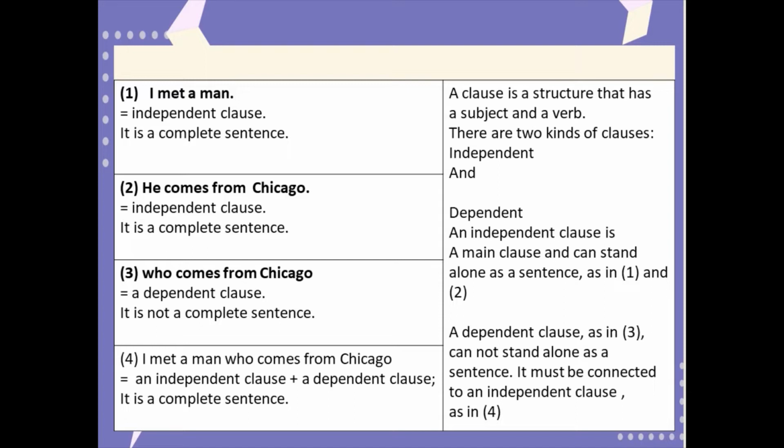On the other hand, a dependent clause, as we can see in example 3, cannot stand alone as a sentence. It must be connected to an independent clause. It needs the independent clause. For example, in this case, the independent clause is I met a man. So that we can make the complete sentence, as we can see in example 4. I met a man who comes from Chicago.